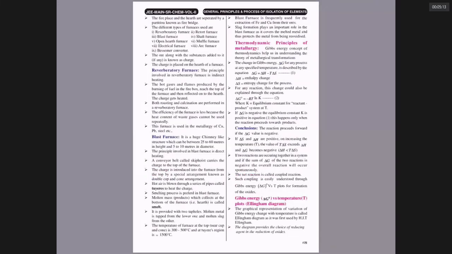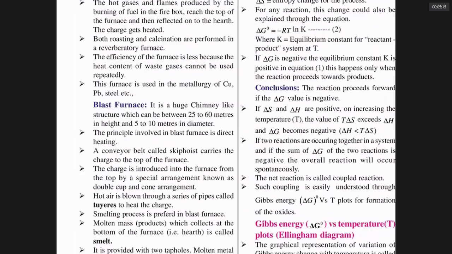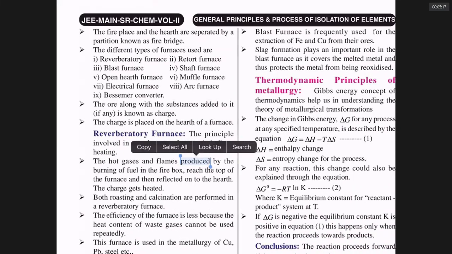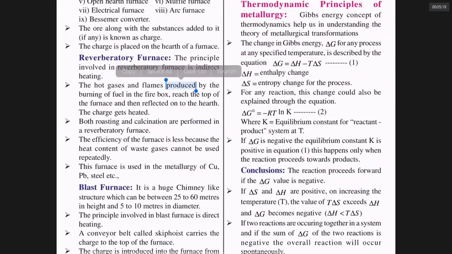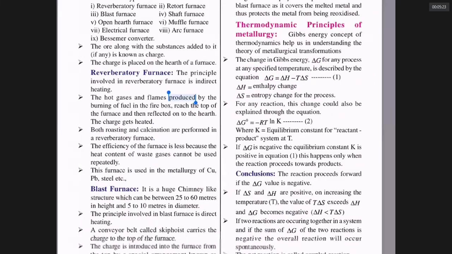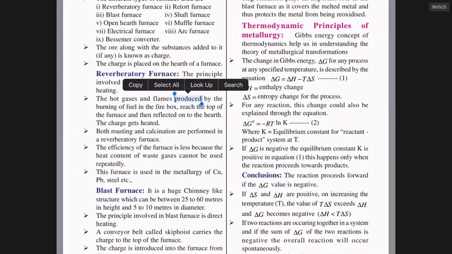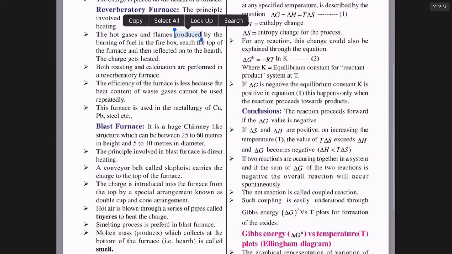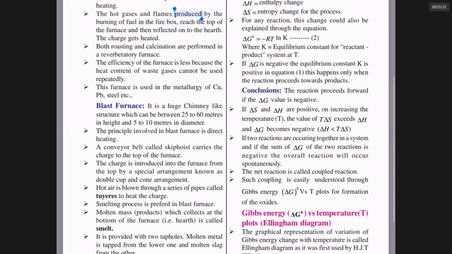Types of furnaces are being discussed. Blast furnace is presented, reverberatory furnace is presented. The Ellingham diagram is a diagram for variation of delta G value with temperature for a reaction of 1 mole of O2 with any particular substance. The rule of the game is anything that is there in the bottom will go in the forward direction when compared with anything that is there in top position, right side.